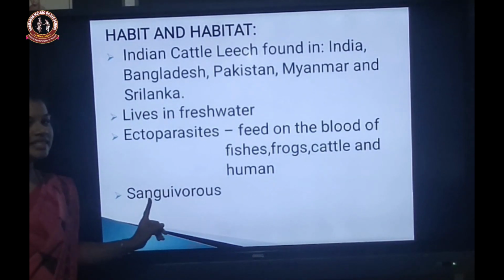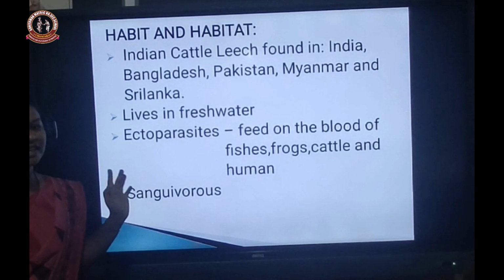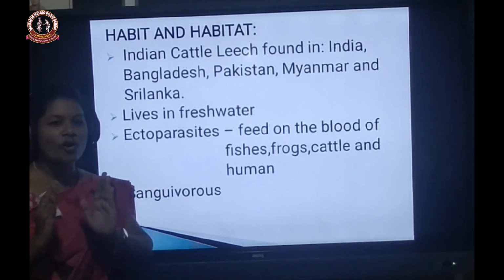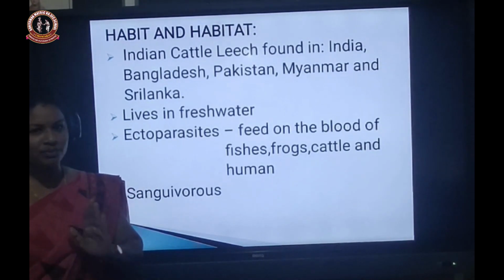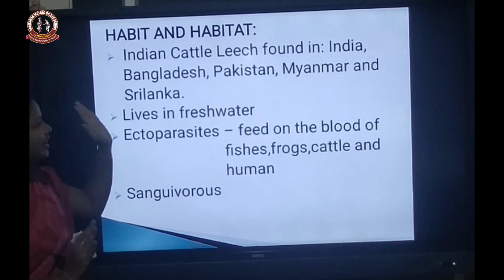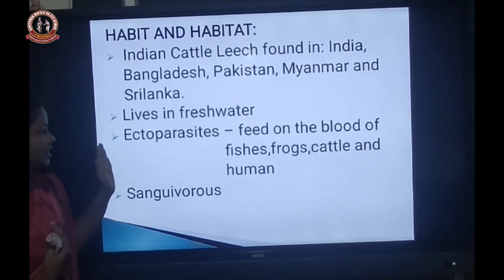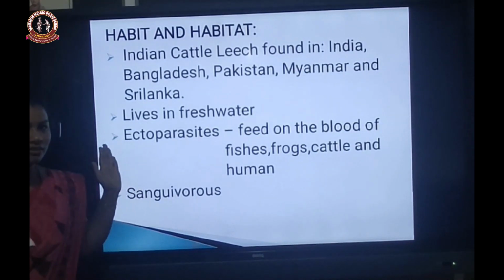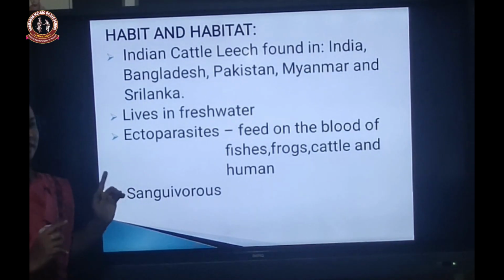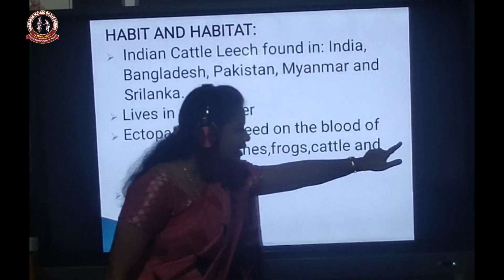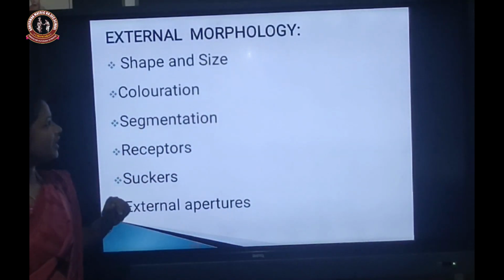And it is sanguivorous. What is the meaning of sanguivorous? The blood-sucking organisms are called sanguivorous. So simply saying, it is found in India, Bangladesh, Pakistan and those places. It can live only in freshwater forms. It is an ectoparasite and it is sanguivorous, that is, a blood-sucking organism.